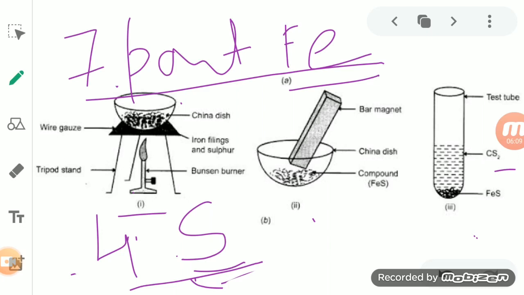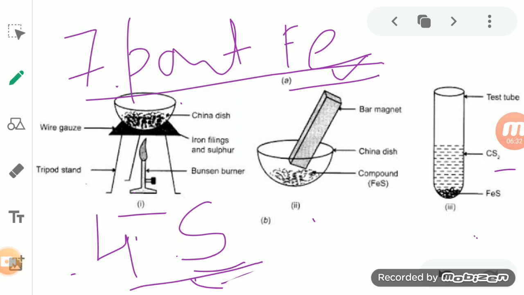Okay, so here the mass of the iron is 7 parts, and that of the sulfur, 4 parts by mass, is fixed. So whenever iron sulfide is made, iron always has 7 parts by mass and the sulfur will be 4 parts by mass. Then they react together to form iron sulfide.